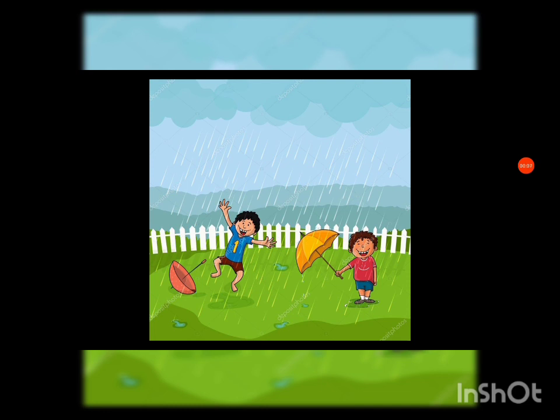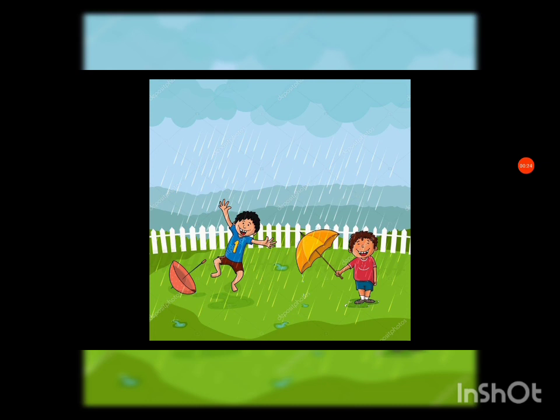So children, after the summer comes monsoon. After summer season what comes? Monsoon season. During the monsoon season it rains heavily. We will have rainy days during monsoon.